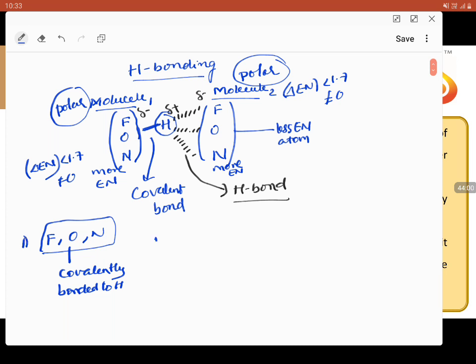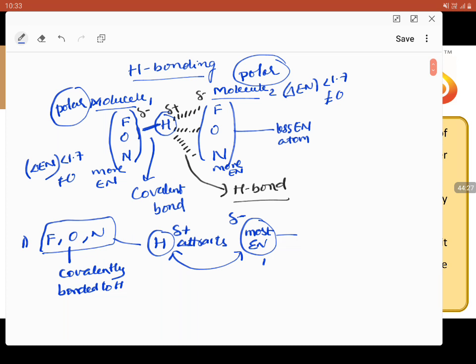Second, in turn this hydrogen, having a partial positive charge, will be ready to attract the most electronegative element with a partial negative charge.